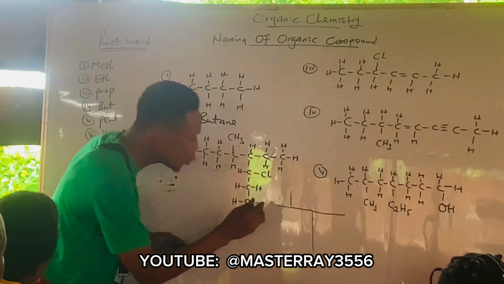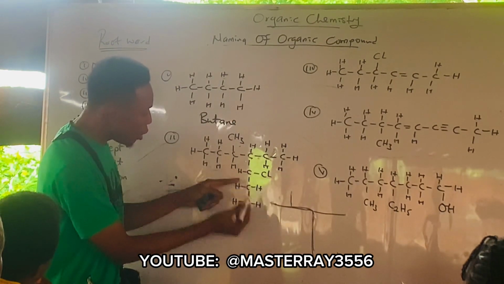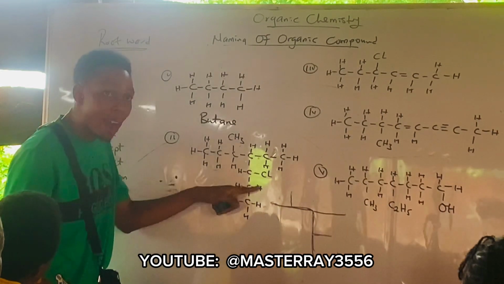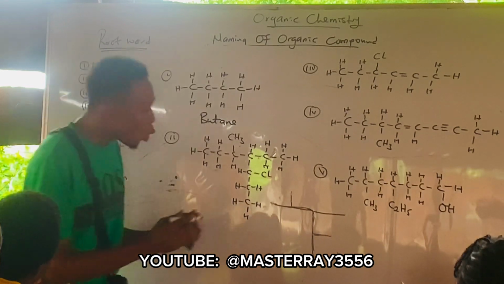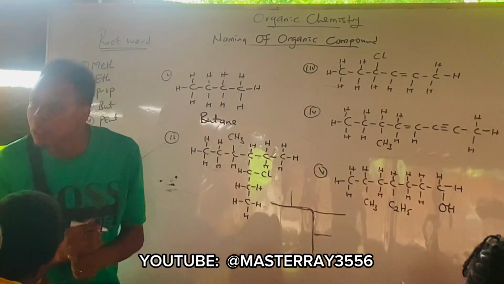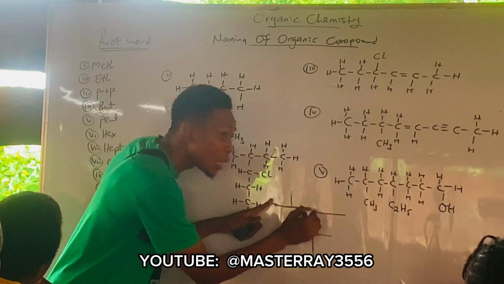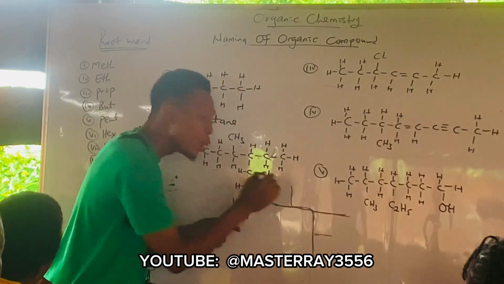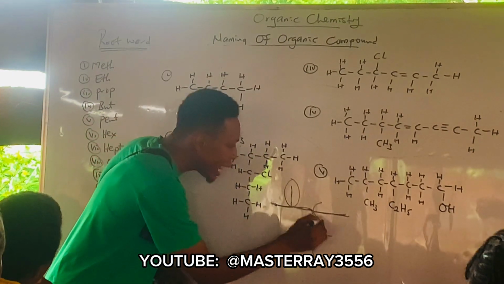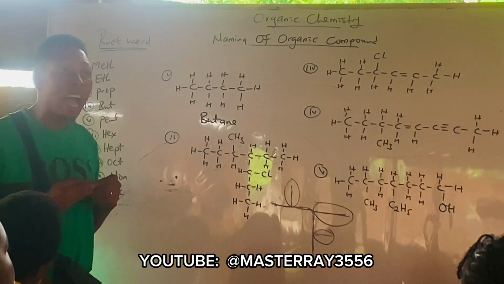Now, if you are taking this one as the longest carbon chain, are you following? Outside the hydrogen, if you observe, we have chlorine here, is it not? We have chlorine from this other side, right? That's all, now, is it not? So all those other chains that are attached to the longest carbon chain, you take to be your substituent. Aside from this chain, you can see we have another chain going like this, right? And we have another one going like this, right? And we have another one going upward, is it not? So this one is a substituent. This one is also a substituent. And this one is also a substituent. Are you following?